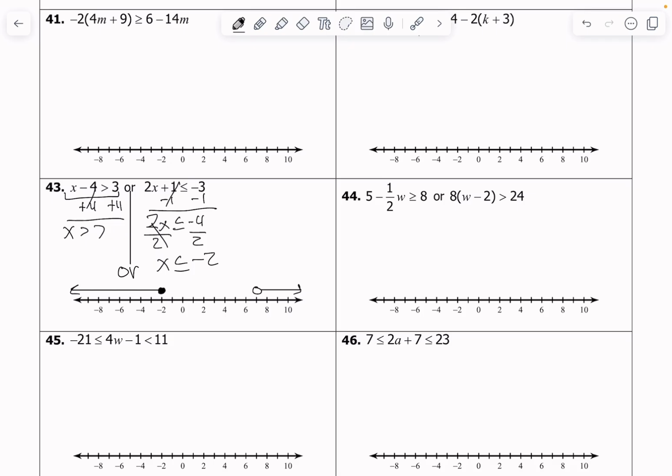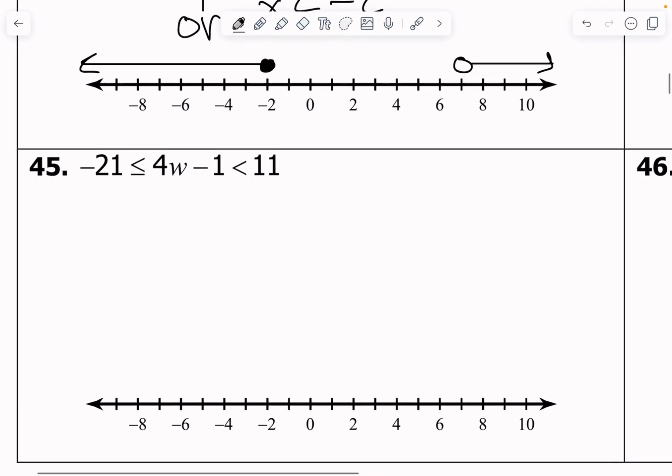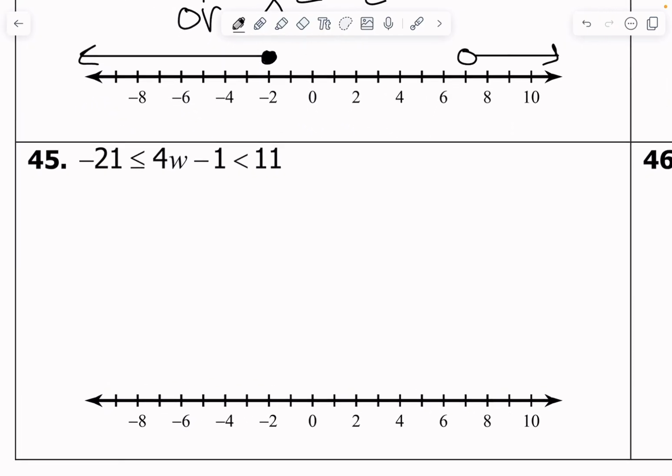Let's solve an and compound inequality. Let's do number 45. I'll zoom in on this one too, so I have more space to write. To solve an and compound inequality, meaning I don't see the word or, and there's a bunch of weird stuff going on here, we have some stuff in the middle, and our goal is to get whatever's variable is, in this case a w, we want to get that by itself. And so we're going to use the same idea as solving equations, as solving inequalities, but what we do to the middle, we're going to do to both sides of our inequality. So to both this side and this side.